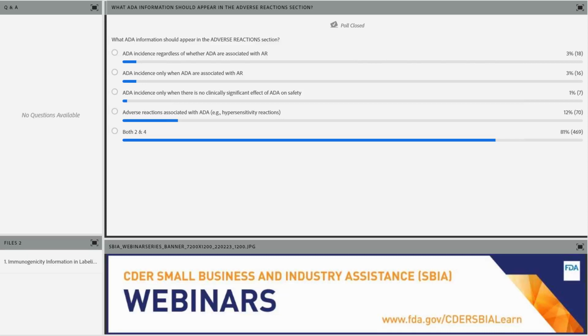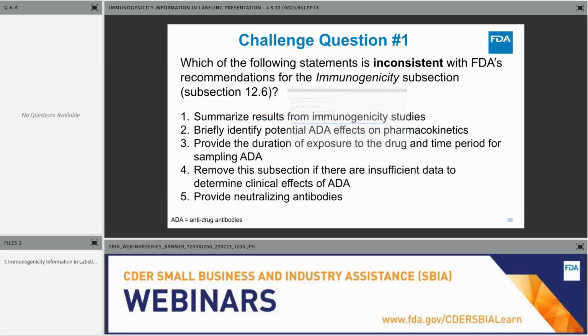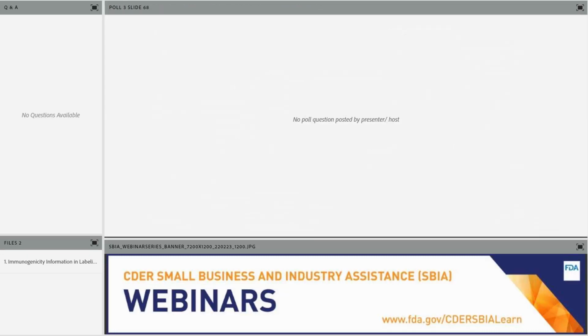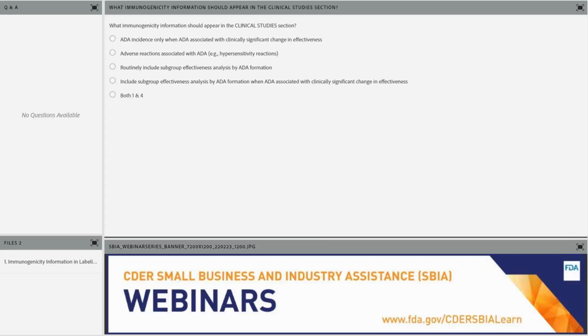So it's really about adverse reactions. Remember, the adverse reaction section is about adverse reactions, and the immunogenicity data is in subsection 12.6. Next question, please. Okay, great. What immunogenicity information should appear in section 14, the clinical studies section?